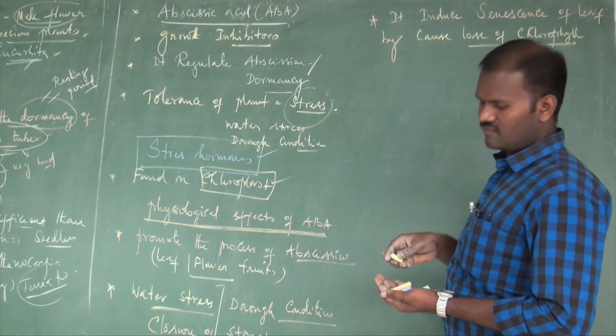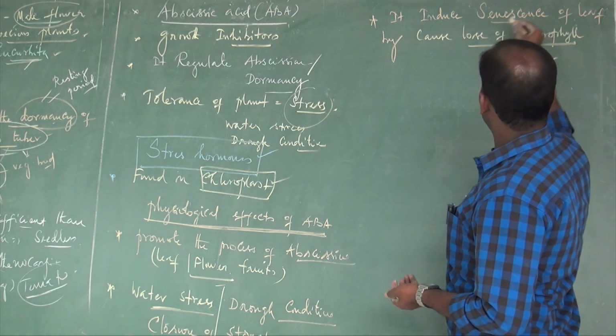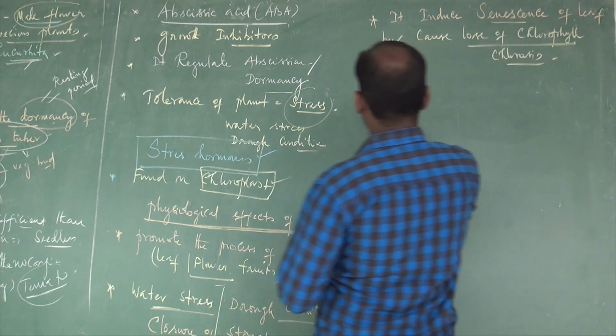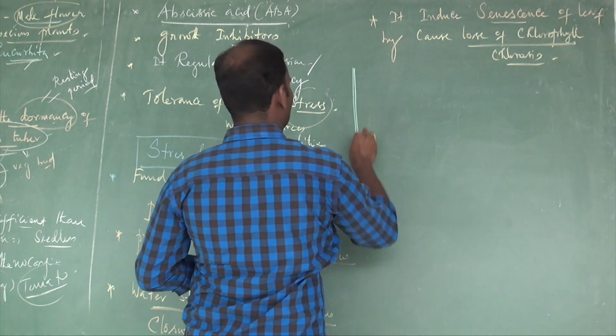See, it induces loss of chlorophyll. What do you mean by senescence? Let us take an example. It is a plant.